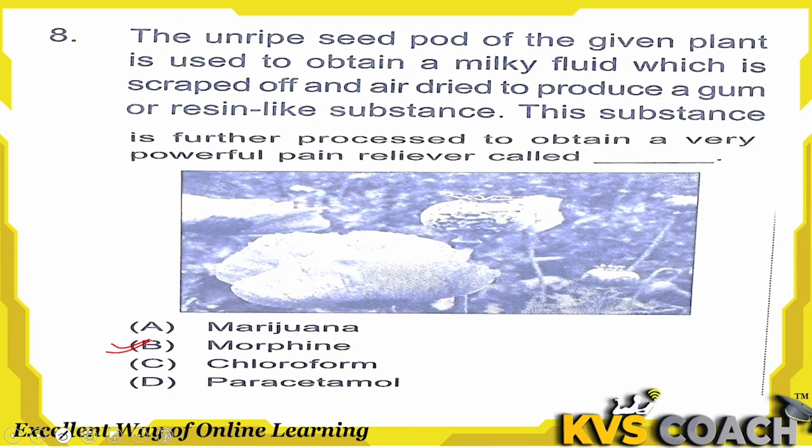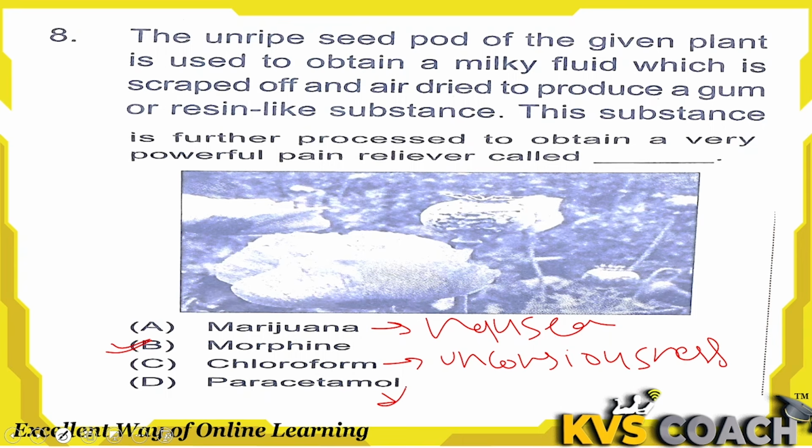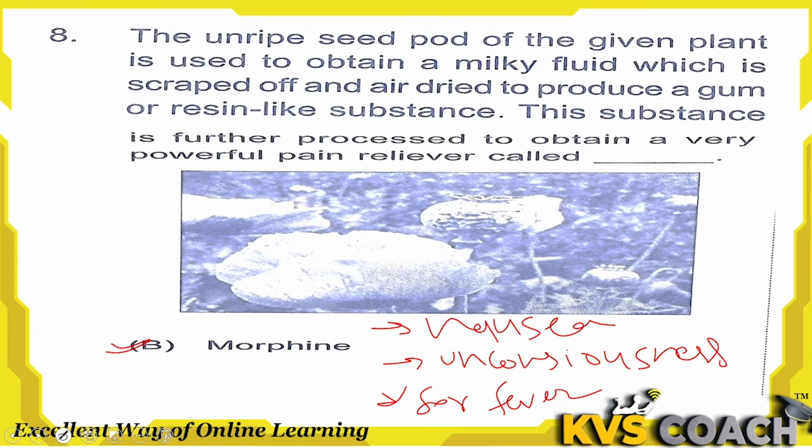Option A, marijuana. This is used for nausea actually. And option C, chloroform. Chloroform is used for unconsciousness. We all know that for unconsciousness we use chloroform. And paracetamol, very common, that is for fever. If your body temperature is high, then you can use paracetamol. But the right answer to our question is option B, morphine.